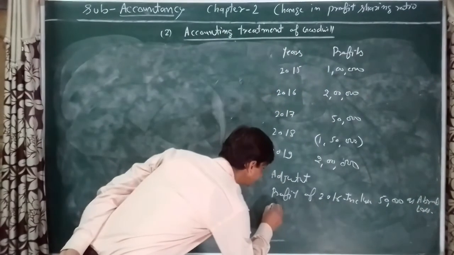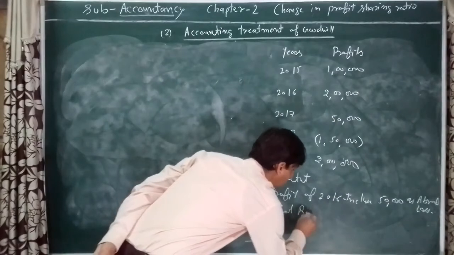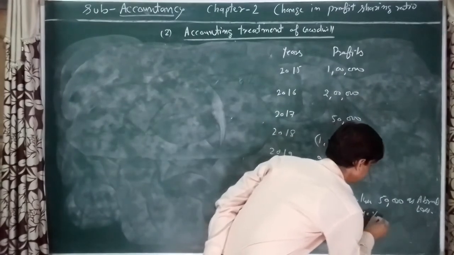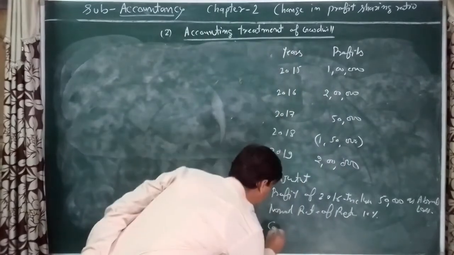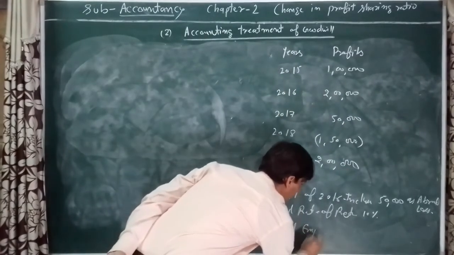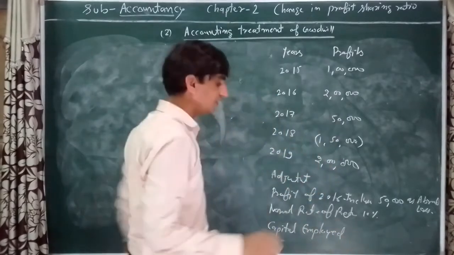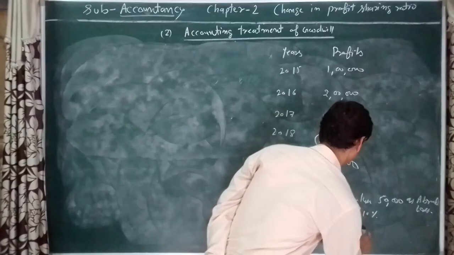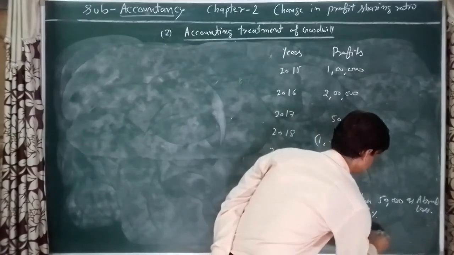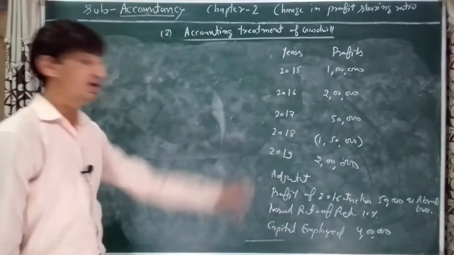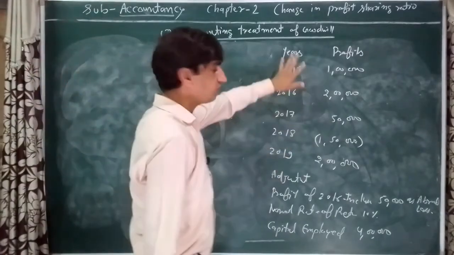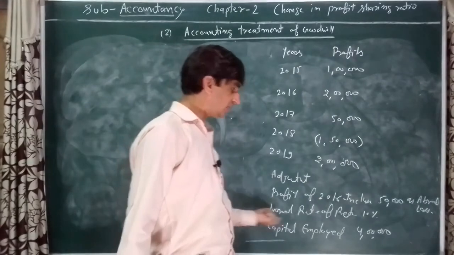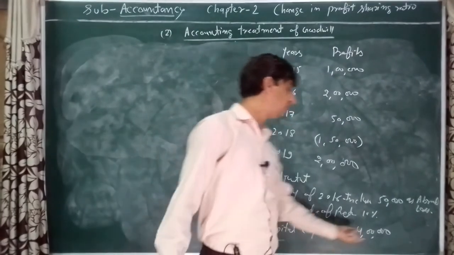Is it clear? The normal rate of return is 10%, and capital employed is rupees 4 lakh. This is the question: last 5 years profits, one adjustment, normal rate of return 10%, and capital employed 4 lakh.